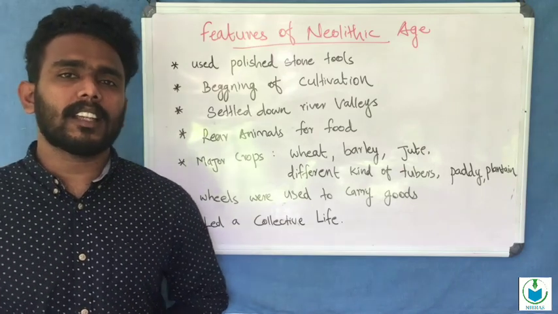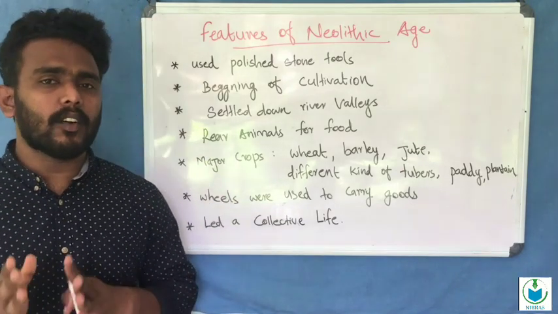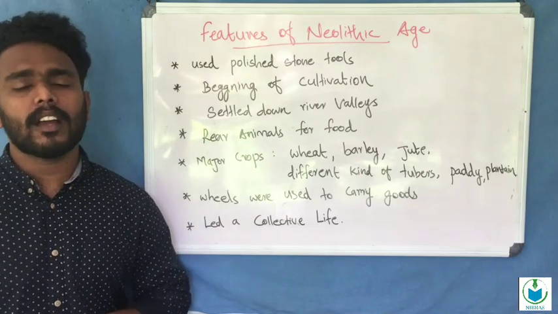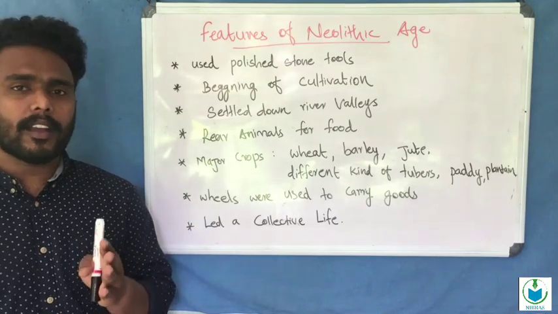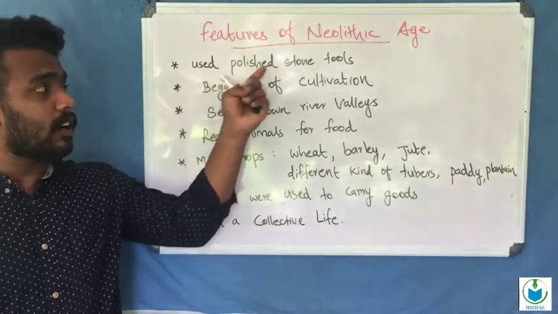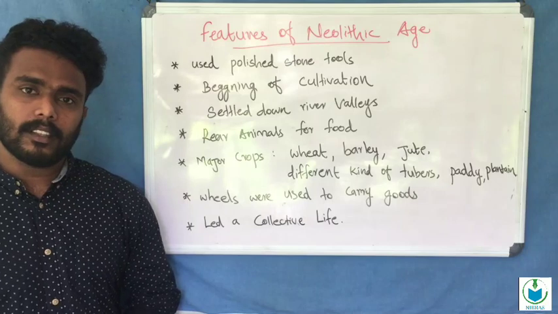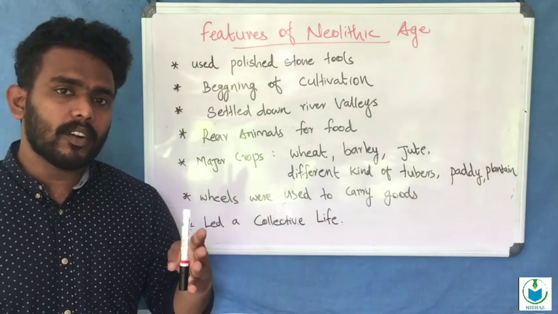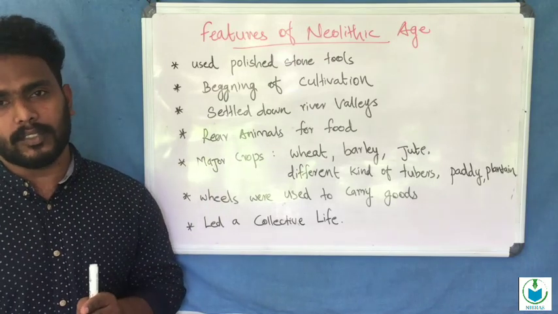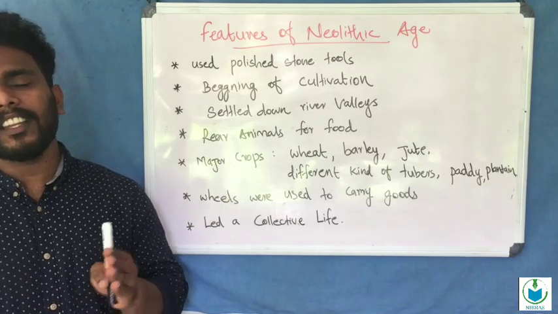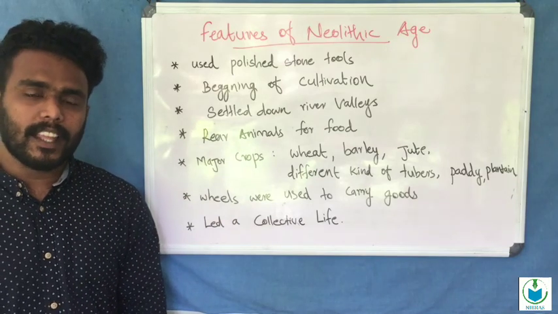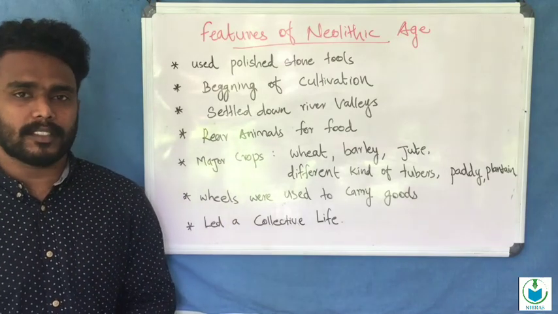Now let us discuss the different features of the Neolithic age. The first point is that the people began to use polished stone tools. With the help of polished stone tools, the people could very easily hunt animals.